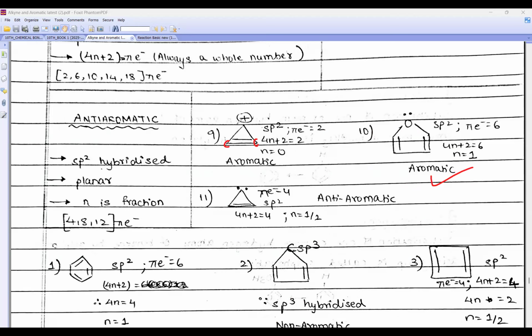This. Can you see this is only carbon, but here it is positive charge. मतलब it has only 3 bond. So it is sp2 hybridized. This is also sp2. So 4n plus 2, what I'll get, beta? Okay, let me draw this and show you.